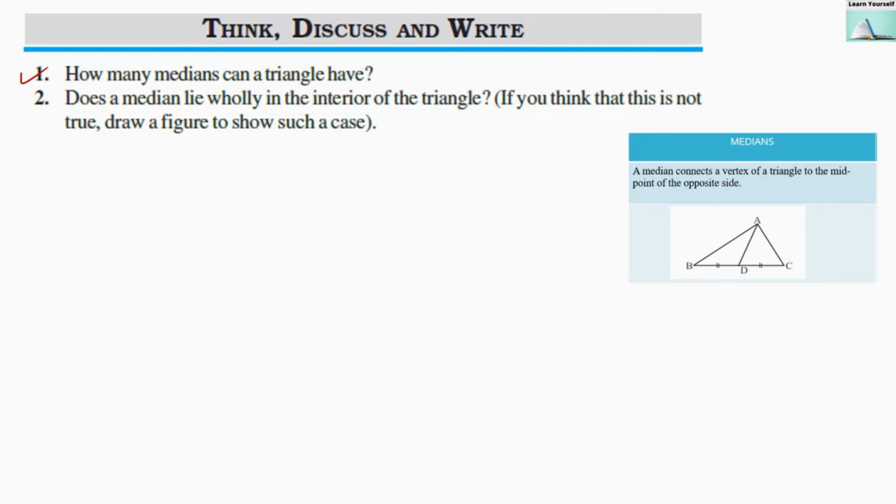As we have discussed earlier, if this is a triangle, then each triangle will have 3 medians. From vertex to the opposite side, from the vertex to the opposite side, and from the vertex to the opposite side. So each triangle will have 3 medians. If we see here, how many medians are there? AE, next is BG, and next is CF. So 3 medians will be there for each and every triangle.